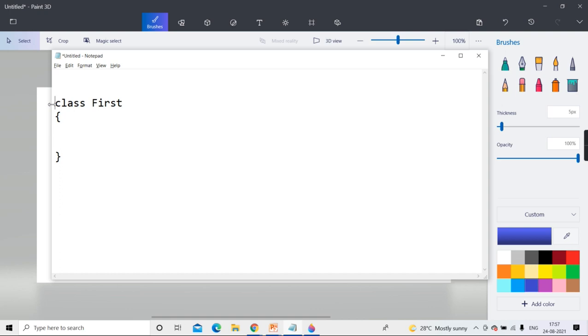Java only says that if the class is public, then it is compulsory to give the file name and the class name the same. Sir, okay? Yes, you can ask me.